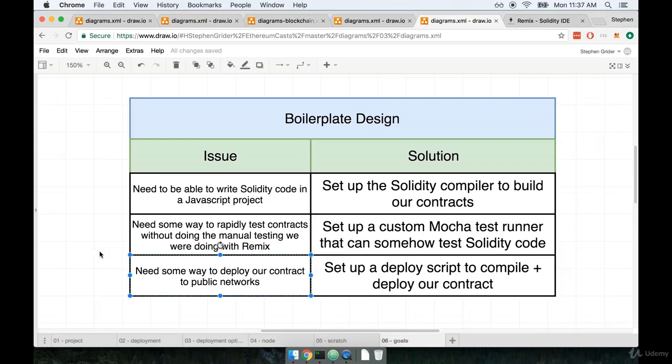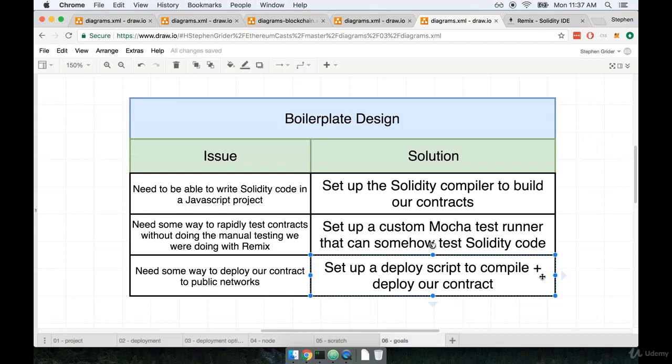Finally, our boilerplate project needs some way to take our compiled contract, so the actual bytecode, and deploy it to a public network. That might be the main network, it might be Ropsten, it might be Rinkeby, just some public network. And we're going to set up our project to do that in an automated fashion. For this, we're going to create a little script that is going to both compile our contract, so we're going to run the Solidity compiler, and then take that outputted bytecode and somehow deploy it to the network.